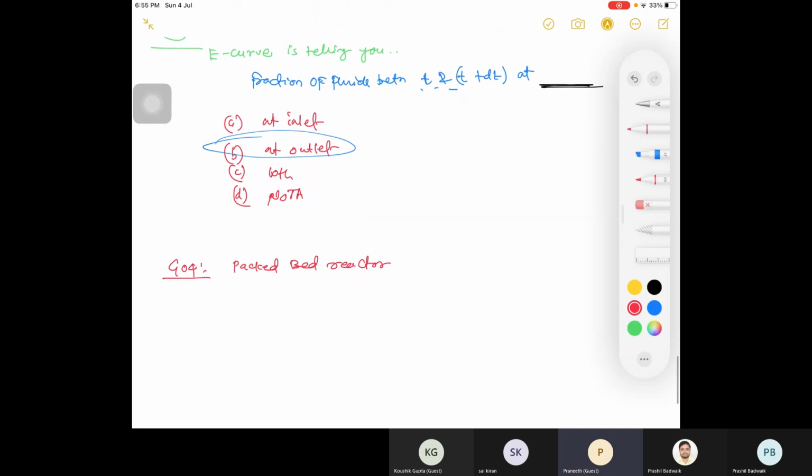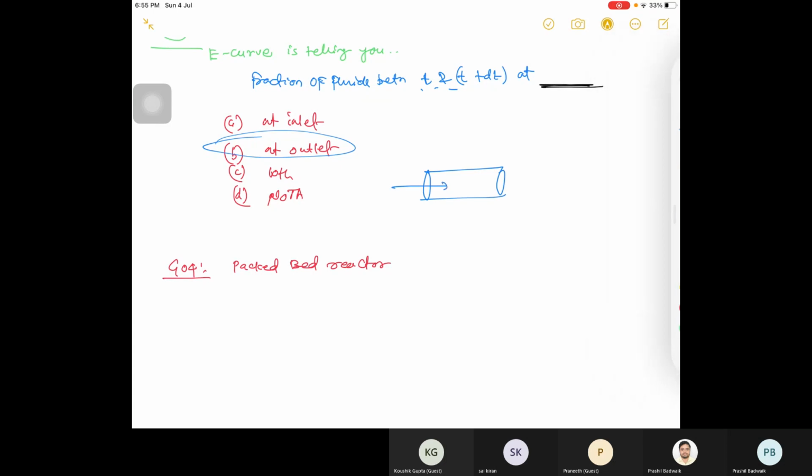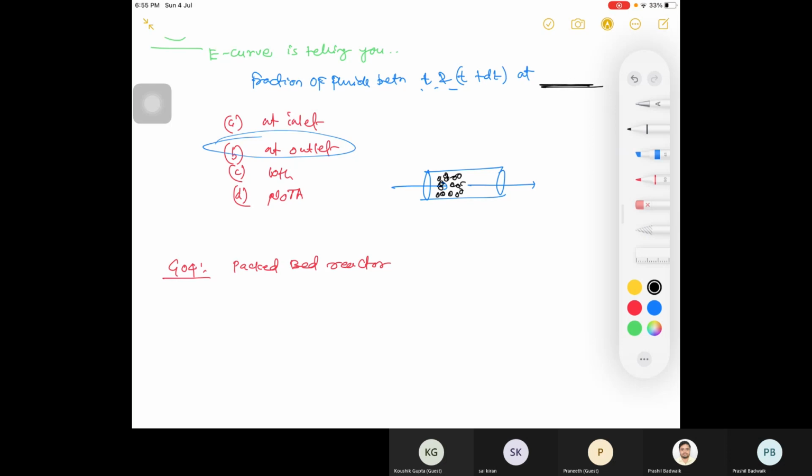We learned basics in fluid mechanics. Right? A packed bed reactor is just a PFR. You say it is a PFR and there are packings. Instead of the fluid coming directly and going out, you just put packings here. So it is a PFR only, and this PFR is called your packed bed reactor, PBR.